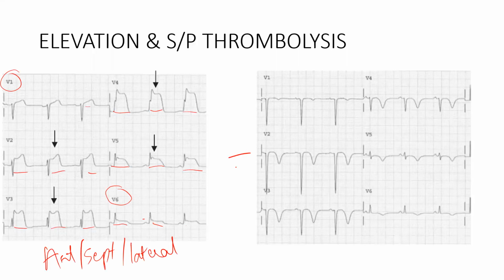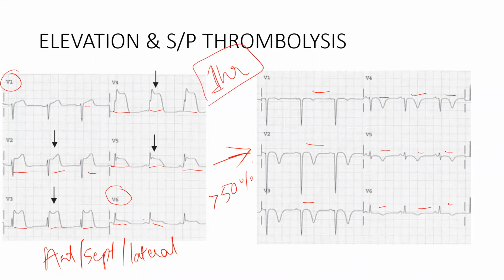The patient was subjected to thrombolysis. As soon as the thrombolysis was done, revascularization occurred and all the ST segment elevation got resolved, and eventually deep inverted T waves have been formed. So this is evidence of successful thrombolysis. What is the evidence of successful thrombolysis? After 1 hour of thrombolysis, you get an ECG done. If there is more than 50% decrease in the ST elevation, then it's successful thrombolysis.